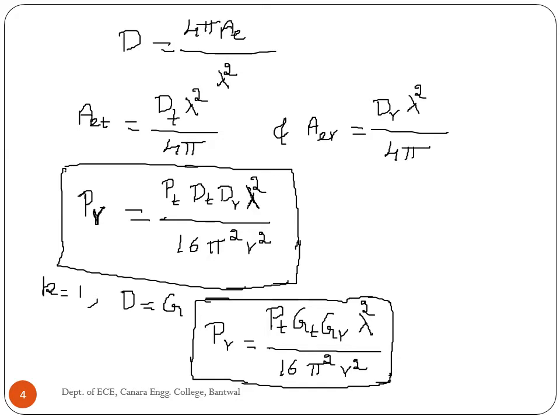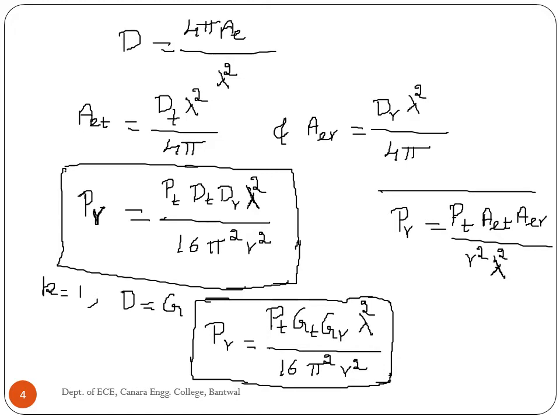And one more, which we have seen in the previous slide, is PR equal to PT into AET AER divided by R square into lambda square, in terms of effective apertures.